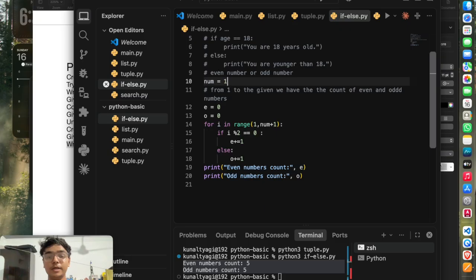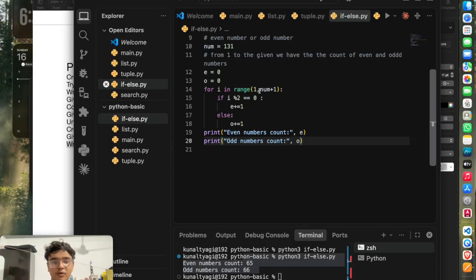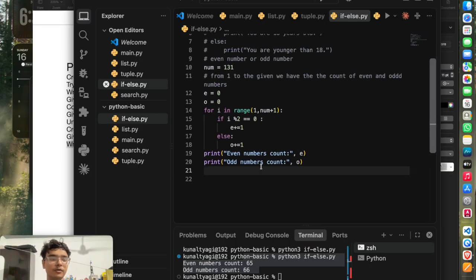Let's change the number to some other number, 198. Here you can see 99 odd numbers, 99 even numbers. Let's take a random number, 138. So here you can see 69 odd numbers, 69 even numbers. Let's try another one. As you can see, 66 odd numbers, 65 even numbers. That's how we can use if statements. There can be more questions like this. You can try them on your own.